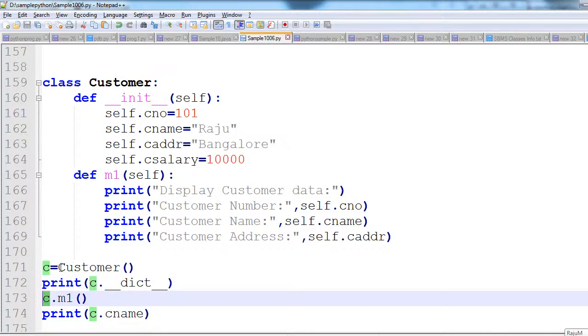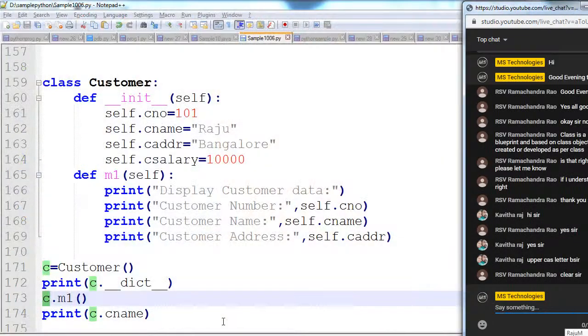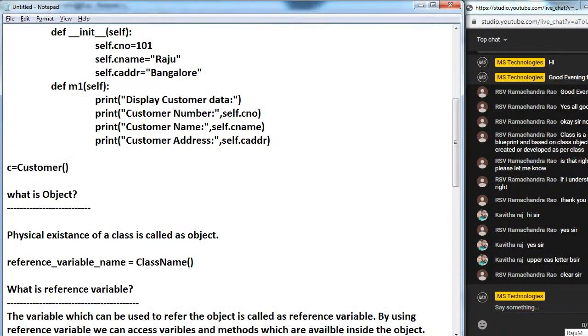Whenever we create the object, these instance variables will be added to the object, and these instance methods are also available inside the object. By using this reference variable, we can access those instance variables and instance methods from outside of the class. Is it clear? Please respond, clear?